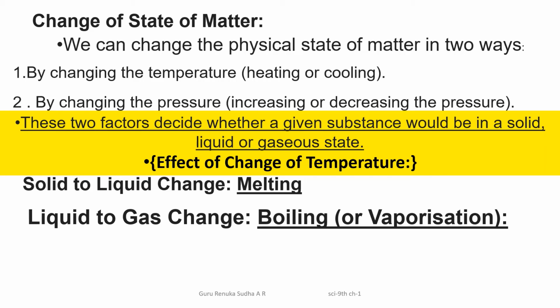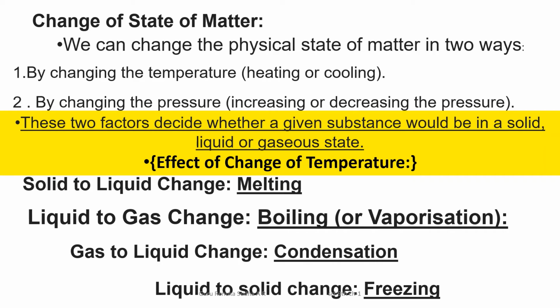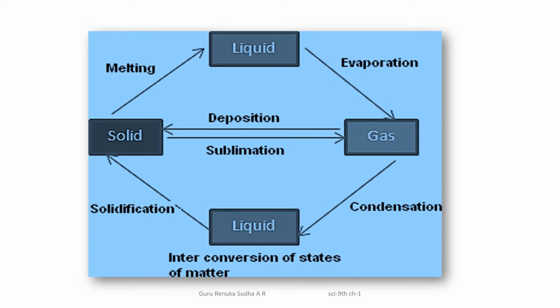The effect of change of temperature leads to the change in the state of a matter. Solid to liquid change, that you have learnt in the previous class, is called melting. When you heat a solid, it will get converted into a liquid. That process of conversion of matter from a solid substance to a liquid substance is called melting. Similarly, when you heat a liquid substance, it gets converted into a gaseous substance. That process is called boiling, or you can also say evaporation.